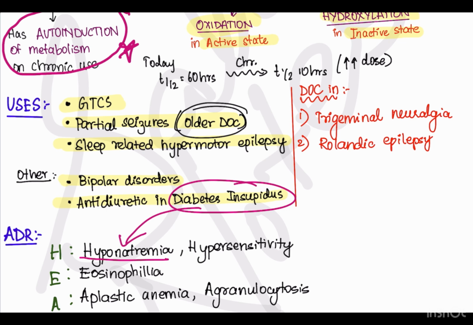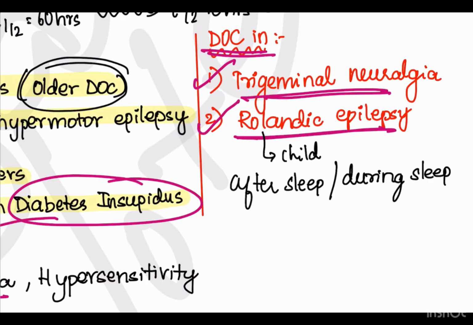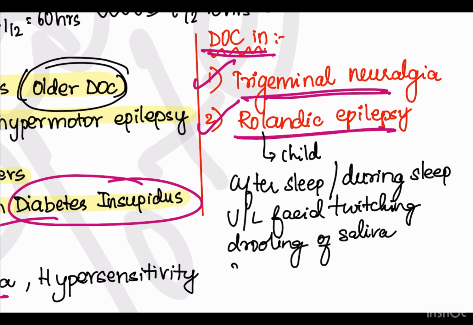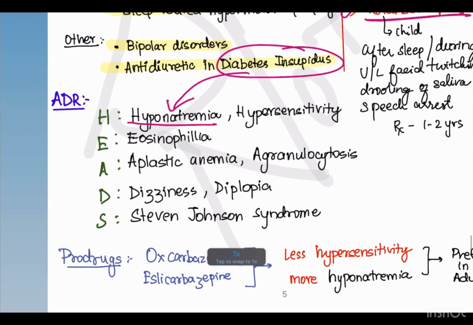Next, this is the drug of choice in trigeminal neuralgia and in Rolandic epilepsy. This is a type of seizure that occurs in children, typically after sleep or during sleep. Usually, there is unilateral facial twitching, drooling of saliva, and sometimes speech arrest also. This drug is given as treatment for 1 to 2 years.